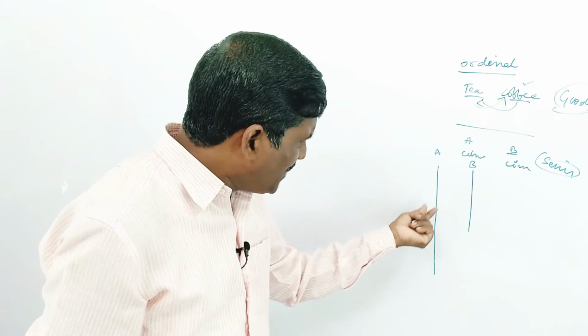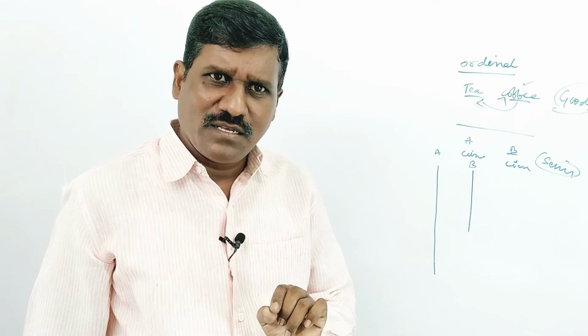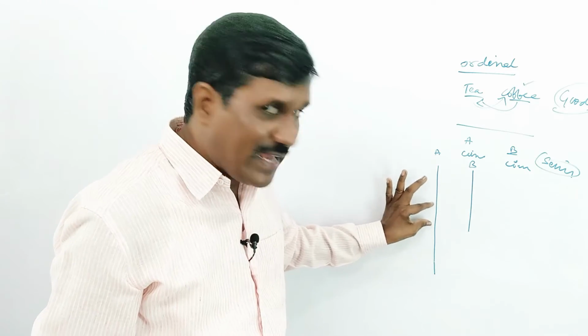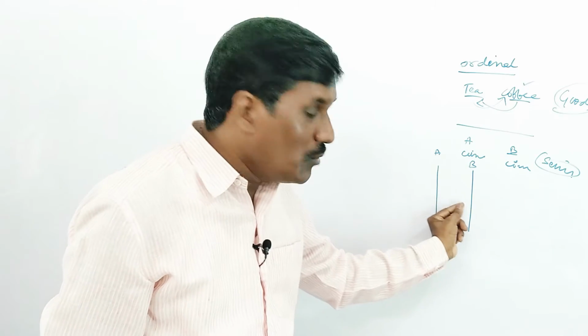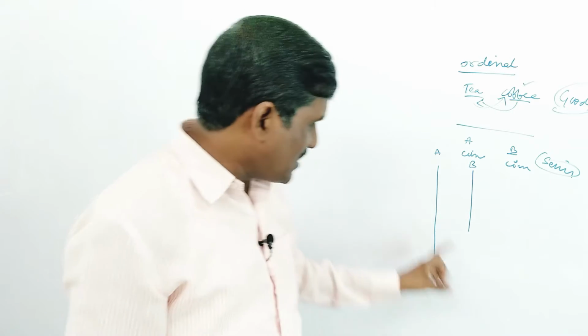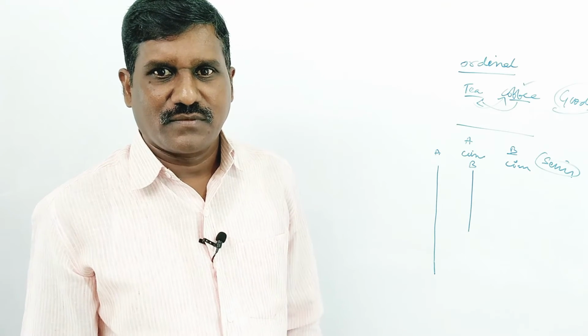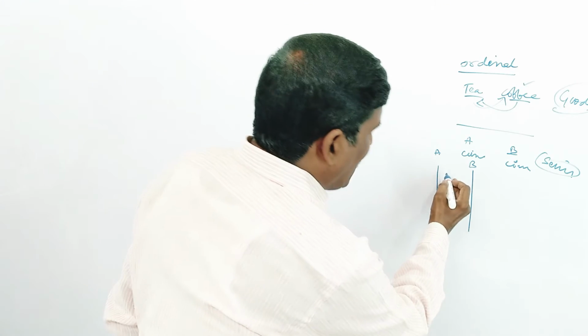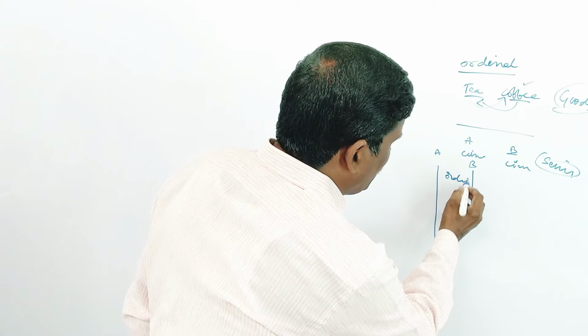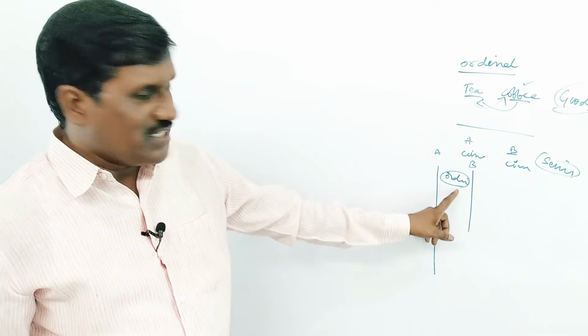So when we want to analyze particular goods and services and identify their characteristics, we need two or more goods. When another one is there, then we can easily identify the situation and the characteristic. So this is ordinal utility. Ordinal utility is comparable utility.